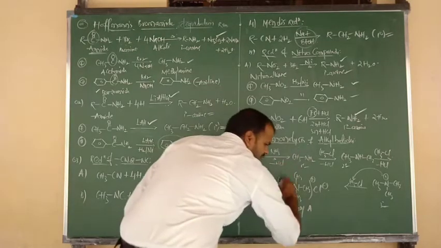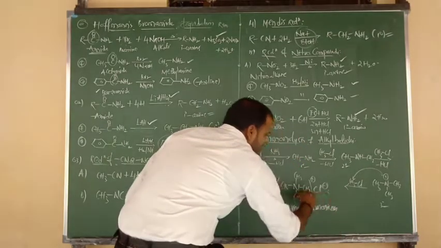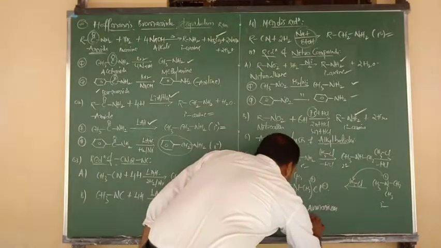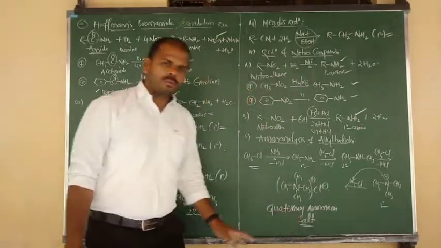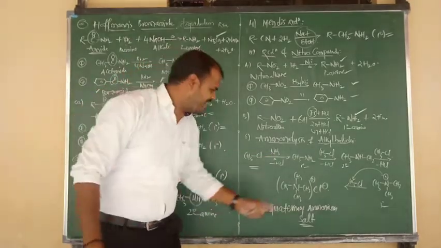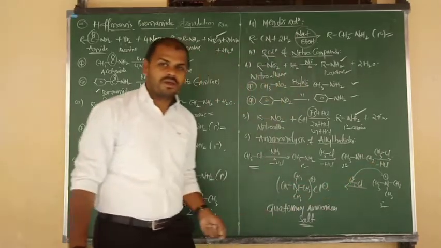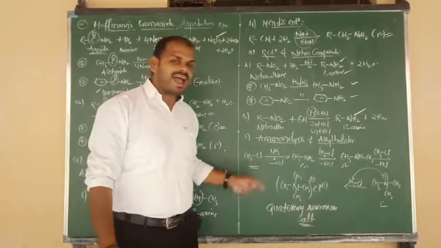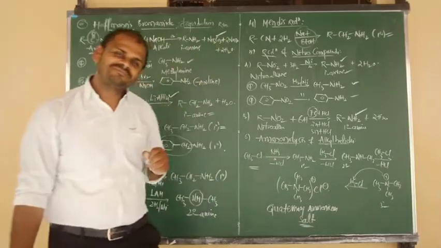It looks like NH4 plus. So we can say ammonium, and this is our Cl minus, chloride. So it is quaternary ammonium chloride, or simply we can say quaternary ammonium salt. For the formation of quaternary ammonium salt, one ammonia can react with how many moles of methyl chloride? One, two, three, four. For the formation of quaternary ammonium salt, you require four moles of alkyl halide, and only one mole of ammonia is enough.